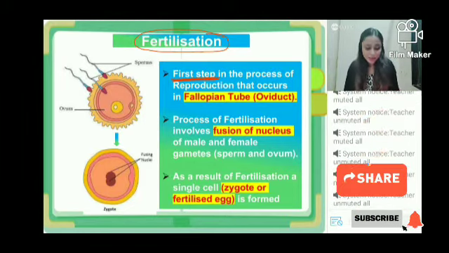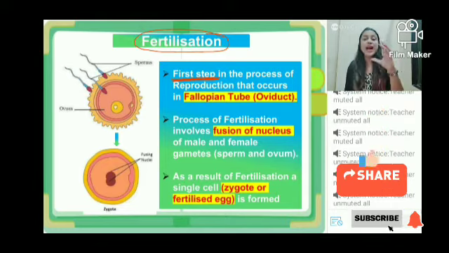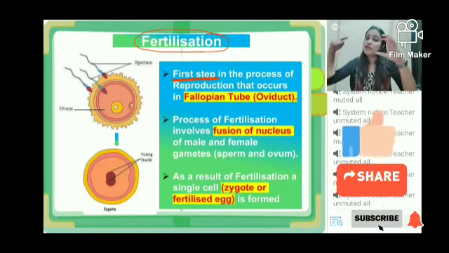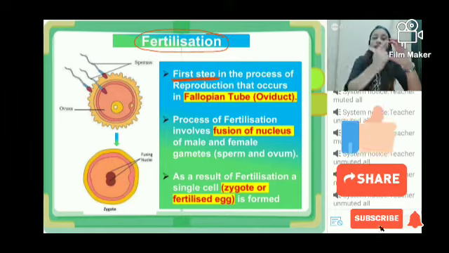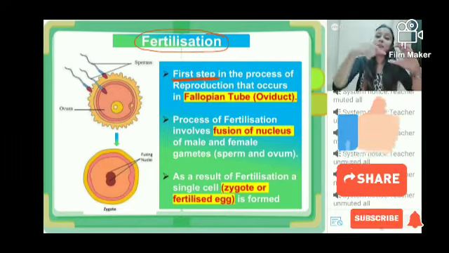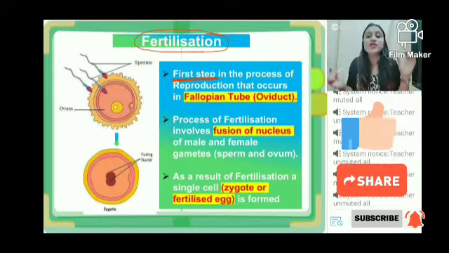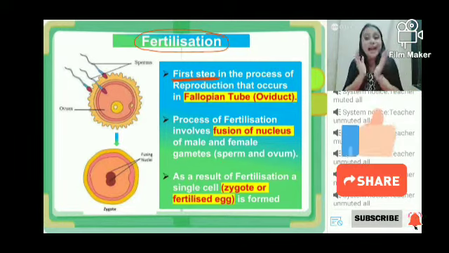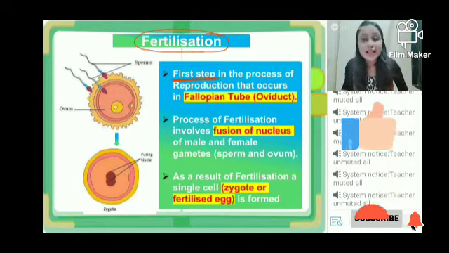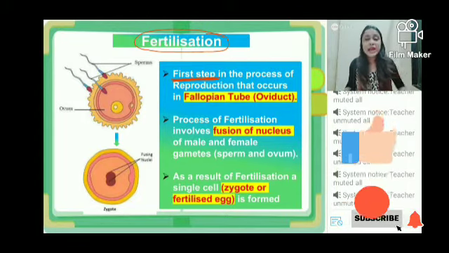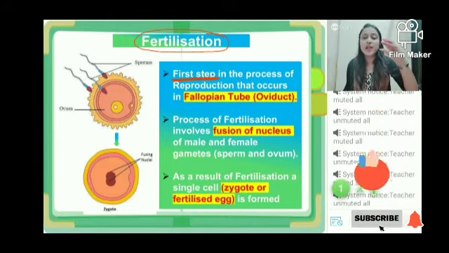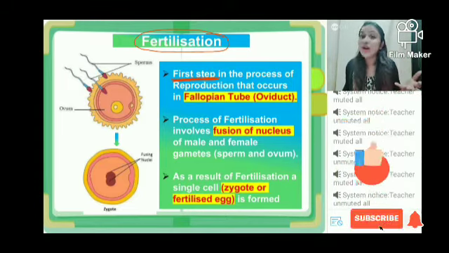So the thing is, what will happen if the ovum is waiting in the fallopian tube and just about at that time a sperm comes swimming from somewhere and the nucleus of the sperm and the ovum they fuse together? What will happen? That is when the process of fertilization will happen. ठीक है? So आपने बताया, you guys only told me that ovum is present in the fallopian tube and you know this for a fact that ovum cannot move.